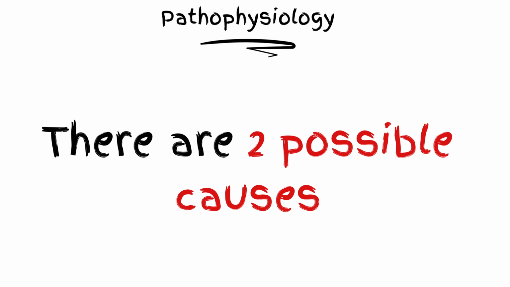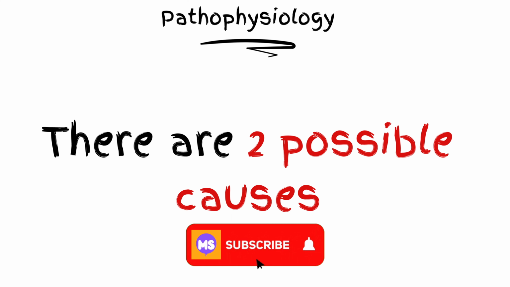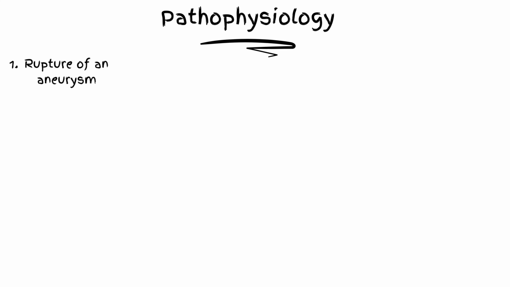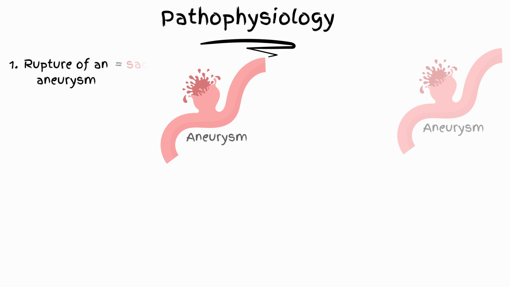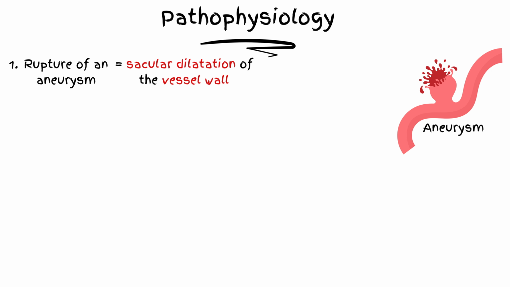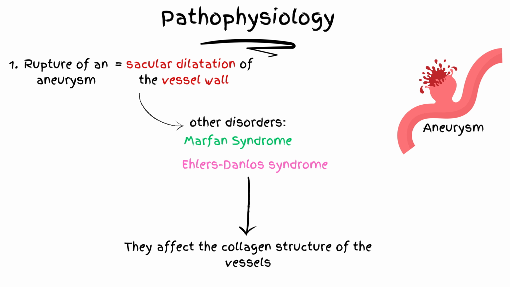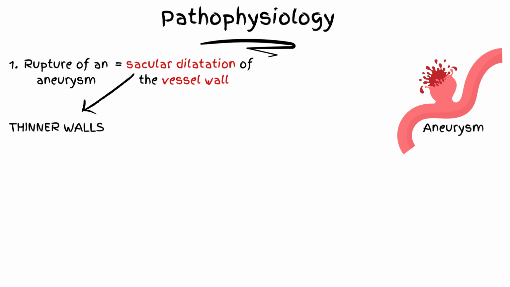What causes this dramatic event? There are two possible causes. The most common cause of subarachnoid hemorrhage is a rupture of a vessel aneurysm. An aneurysm is a saccular dilatation of the wall of the vessels. This can be a consequence of other disorders, such as Marfan syndrome or Ehlers-Danlos syndrome, both attacking the collagen structure of the vessels. This sac has a thinner wall compared to a normal blood vessel.